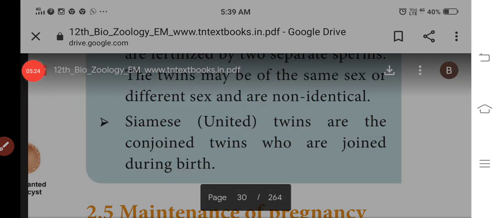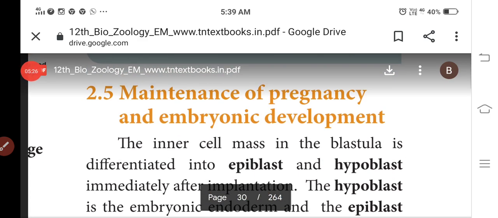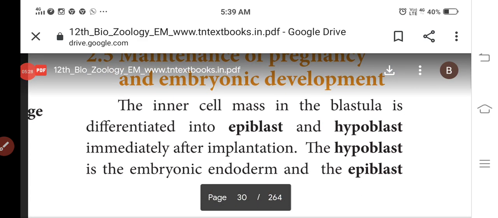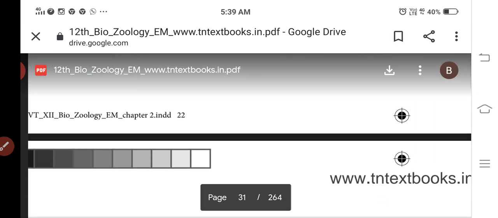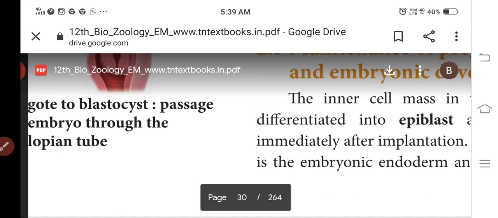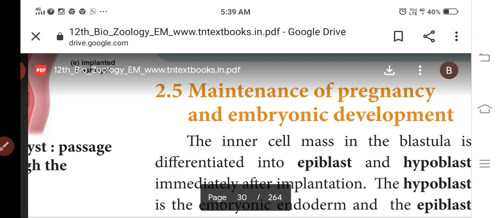Do you understand? Next is the maintenance of pregnancy and embryonic development. There are the blastocyst stages. After implantation, the blastocyst has two layers: the epiblast and the hypoblast, that is, the embryonic ectoderm and embryonic endoderm. Afterwards we discussed the maintenance of pregnancy and embryonic development.